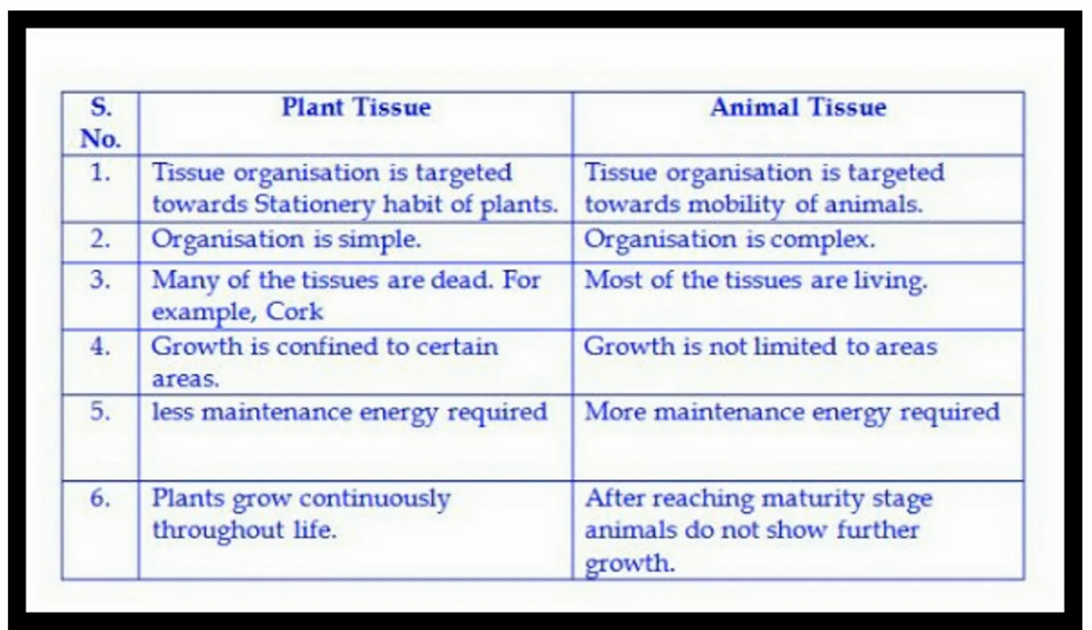Plant tissue growth is confined to certain areas. In animal tissue, growth is not limited to areas. In plant tissue, less maintenance energy is required, whereas in animal tissue, more maintenance energy is required. Plants grow continuously throughout life. In animals, after reaching the maturity stage, animals do not show further growth.